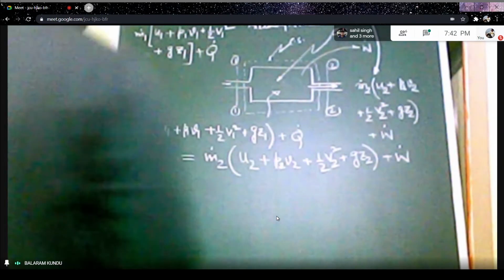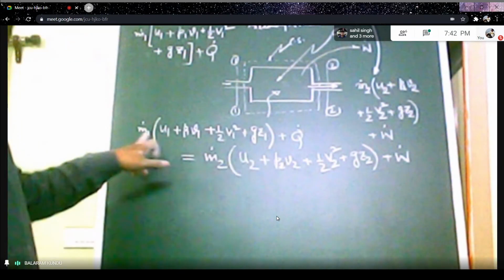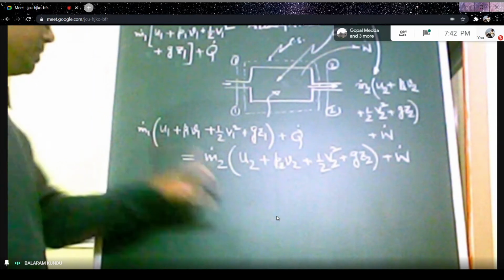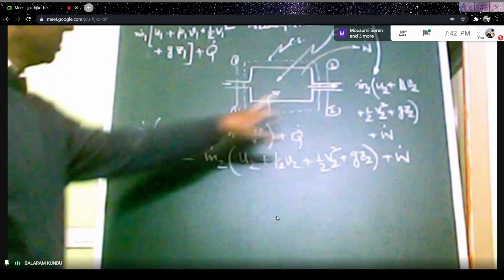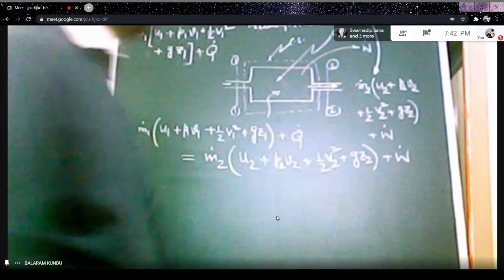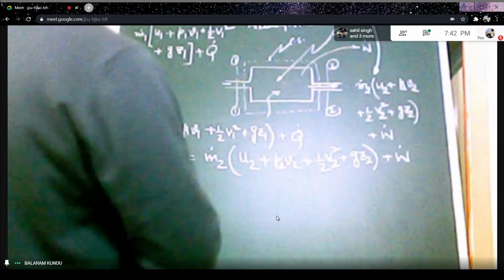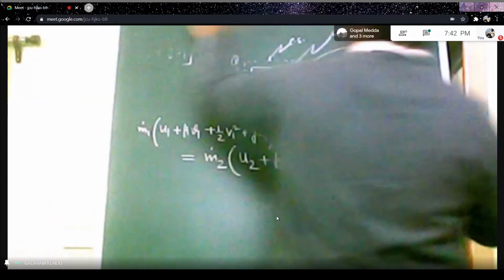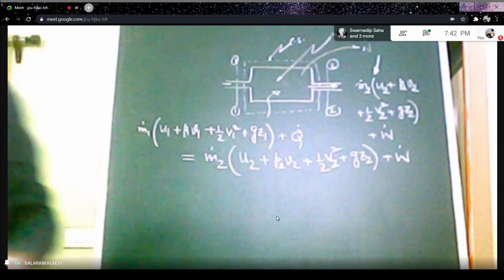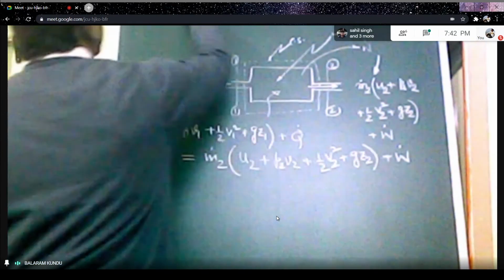Already we have obtained from the mass balance that m1 dot equals m2 dot, so for this diagram m1 dot equals m2 dot, which is equal to m dot.